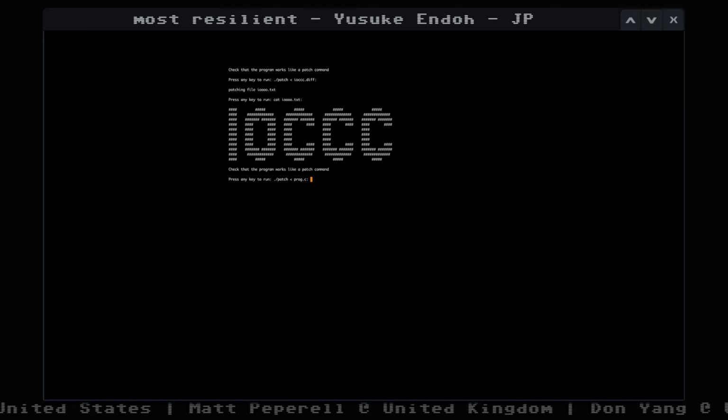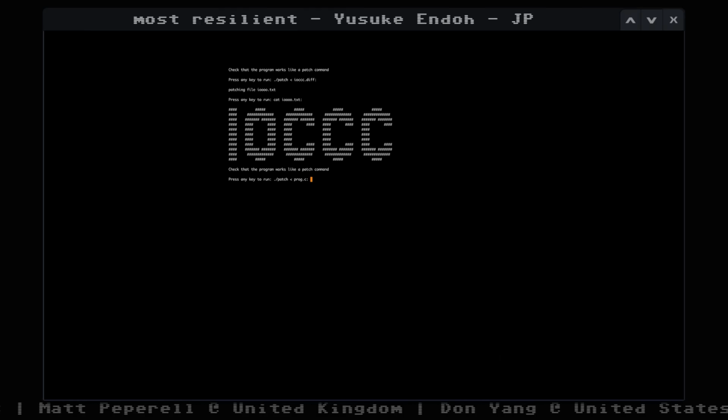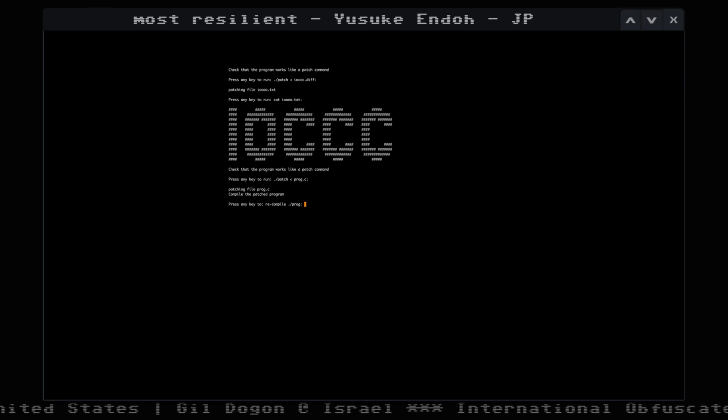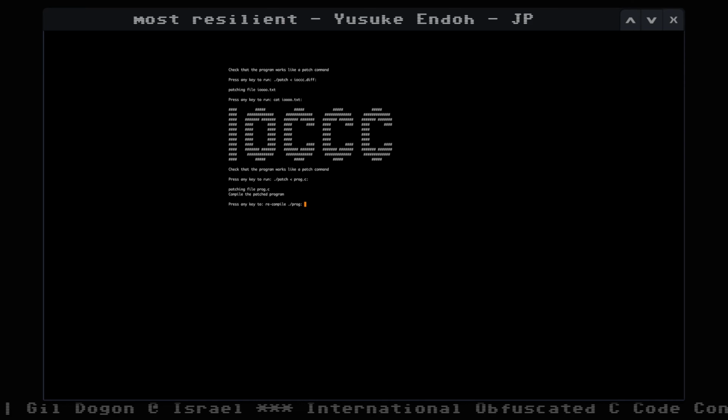If we give patch the original source code, what happens? Well, it patches prog.c. Why? Because inside the source code was that little diffy thing at the bottom.